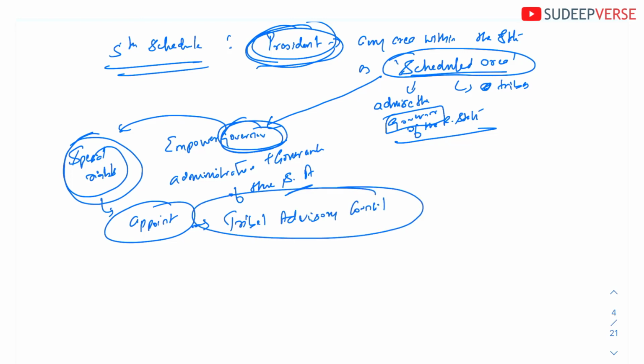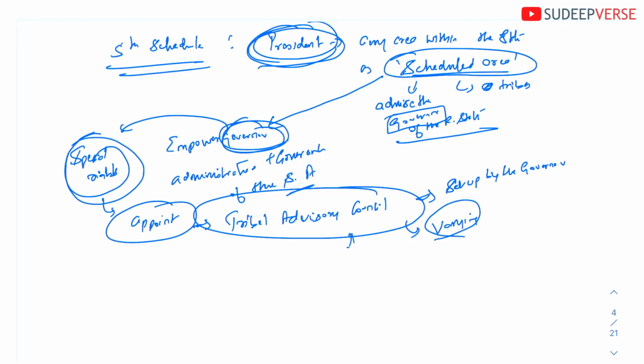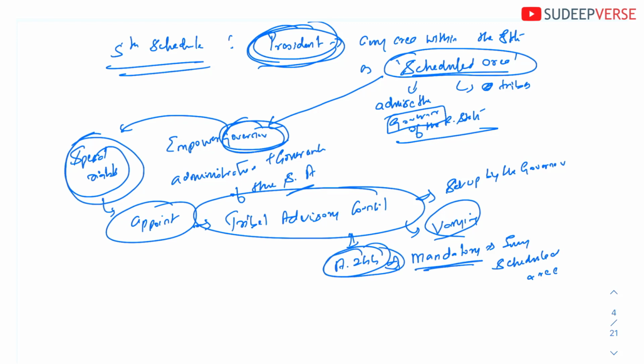Okay, now this Tribal Advisory Council is something that is set up by the governor. Okay, and this council varies from state to state. Each state has its own composition of Tribal Advisory Council, but Article 244 tells that there has to be a Tribal Advisory Council mandatorily in every scheduled area. This is what the article says. Article 244 says there mandatorily has to be a Tribal Advisory Council in every scheduled area.